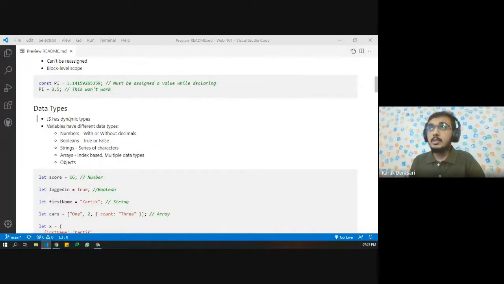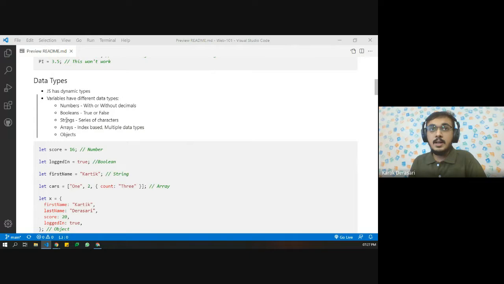Now coming to the data types. JavaScript has very dynamic types. For example, if you say let score equals 16, and you want to assign any different data type to this variable, that would work. Primarily, we have five different data types. We have numbers. If we say let score equals 16, or 16.5, then both are similar when compared to data types.